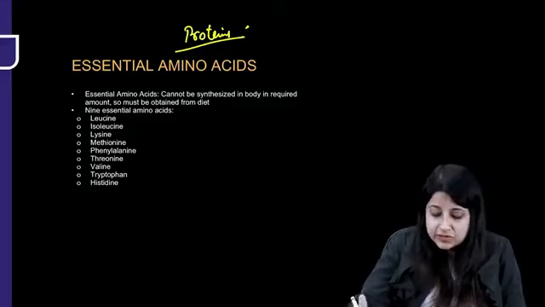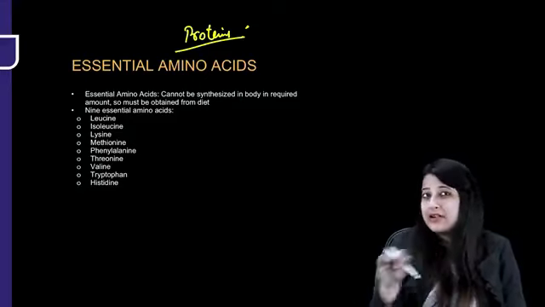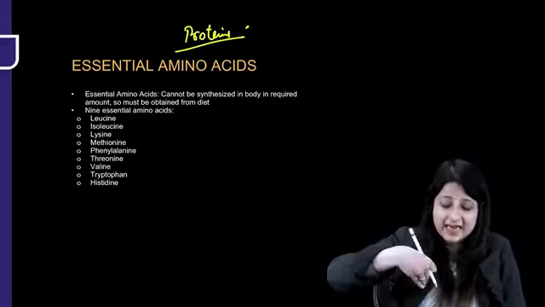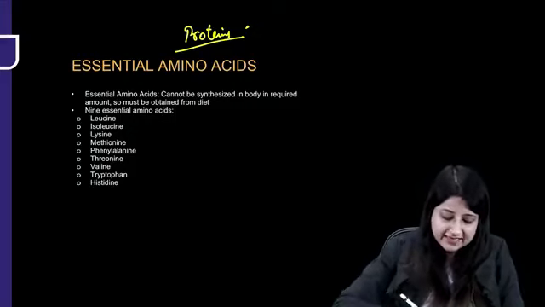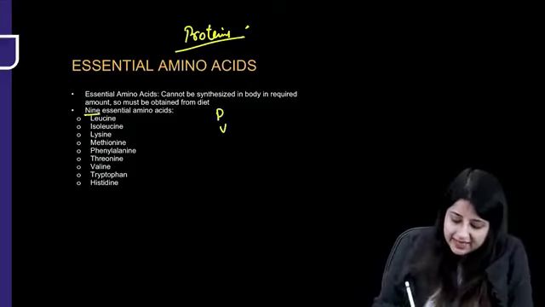Those amino acids which cannot be synthesized in the body. They cannot be, so they have to be provided in our diet from outside. Like, they have to be obtained in the diet. Okay. And there are 9 essential amino acids. You can revise this from the mnemonic PVT Tim Hall.